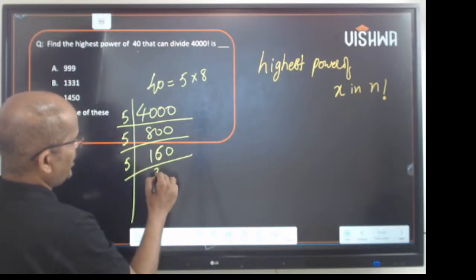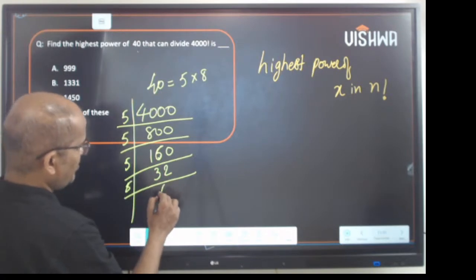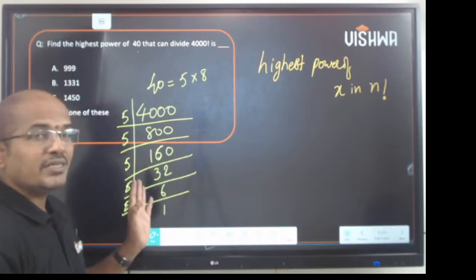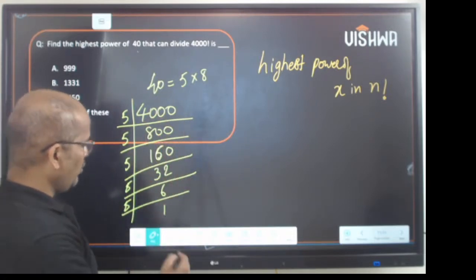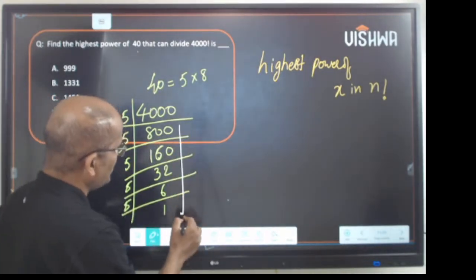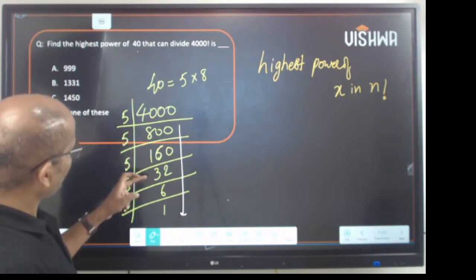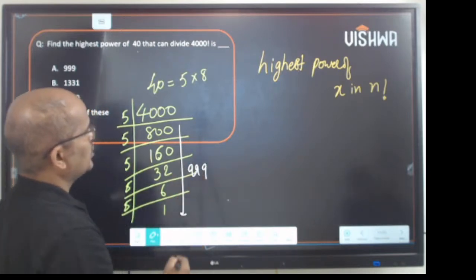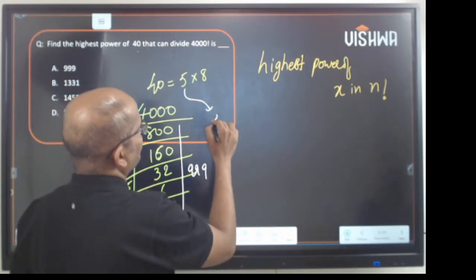This is 5 three times, 5 two times, this is 5 six times, this is 5 one time. Please ignore the remainders. Okay. Now you have to add these terms. It is 800, 960, and then 992, and this is 999. So the power of 5 is 999.